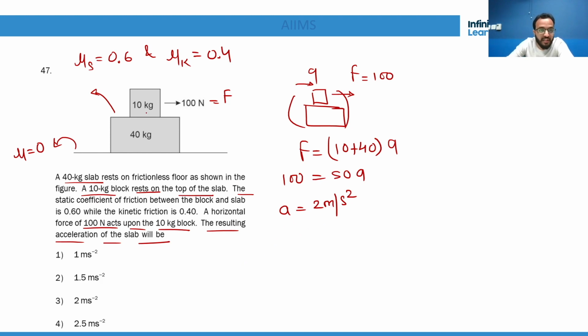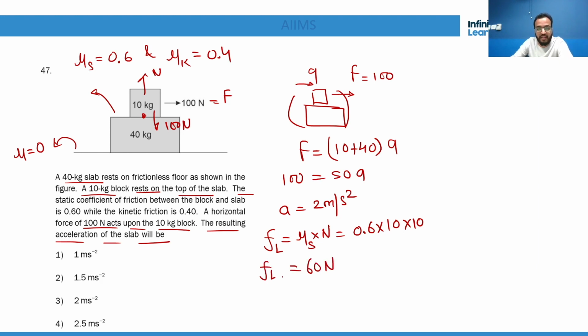So let's figure out what the limiting friction is here. FL equals mu S into N, that is 0.6 into normal, and normal will be 10 into 10, mg. Here is normal, here is 100 Newton mg, right? So it will take 60 Newton force FL.